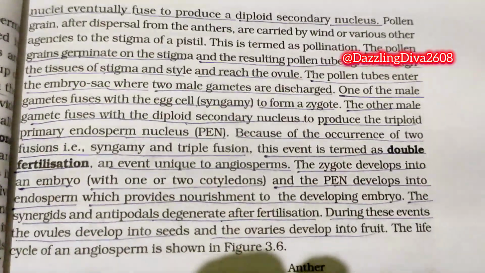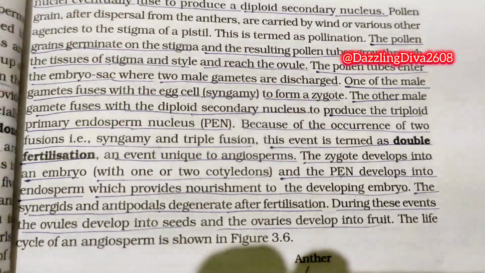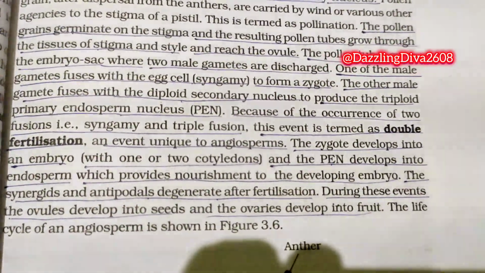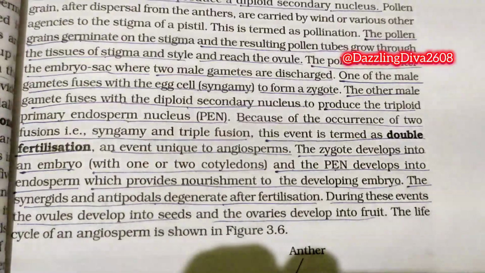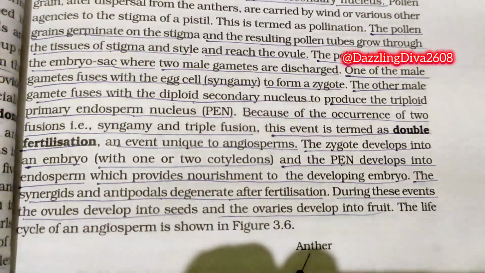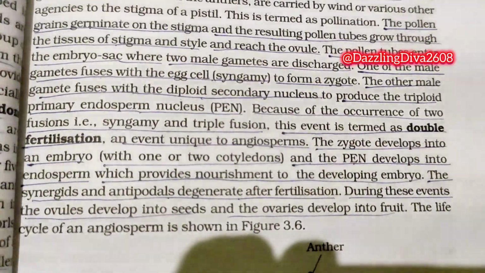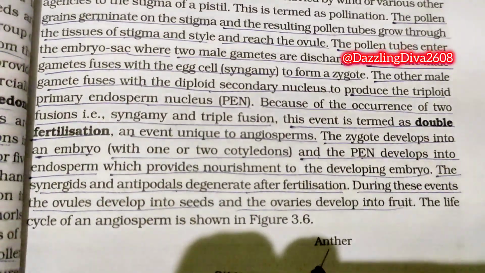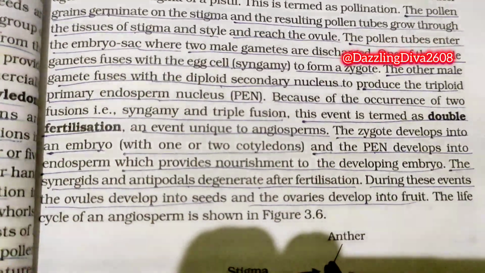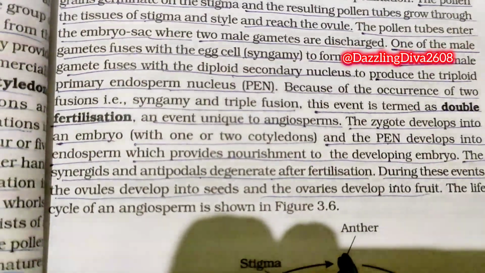Because of the occurrence of two fusions, that is syngamy and triple fusion, this event is termed as double fertilization, an event unique to angiosperms. The zygote develops into an embryo with one or two cotyledons, and the PEN, primary endosperm nucleus, develops into endosperm, which provides nourishment to the developing embryo. The synergids and antipodals degenerate after fertilization. During these events, the ovules develop into seeds and the ovaries develop into fruit.